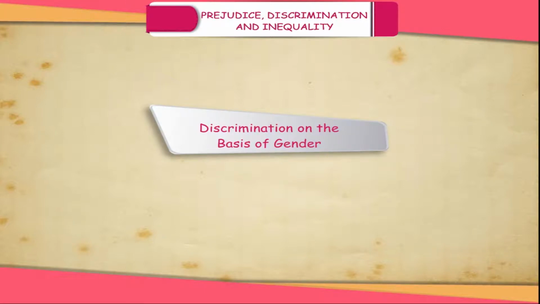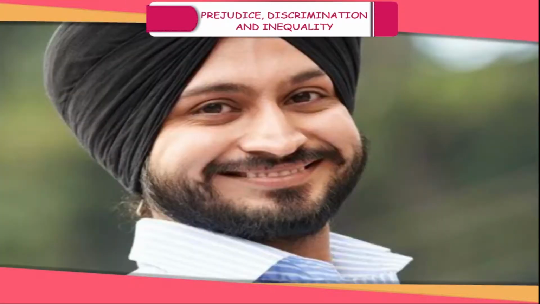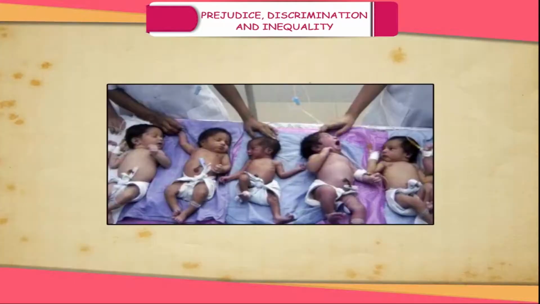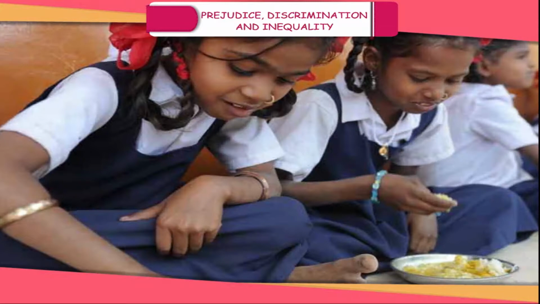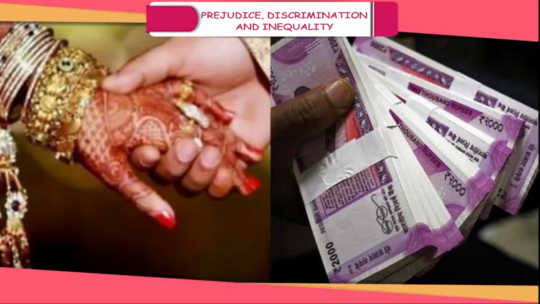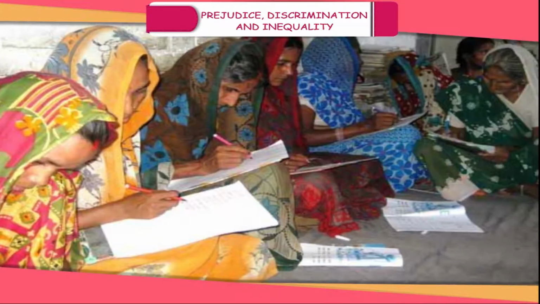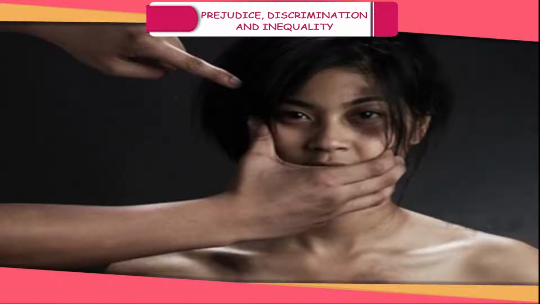Discrimination on the basis of gender. Traditionally, males have always enjoyed more position and power in India, whereas the females were discriminated against even before her birth, which reflects in the high rate of female feticide. The girl child is given less attention in matters of healthcare, food, and education. Some of the problems faced by the women are dowry, parda system, illiteracy, and physical abuse.